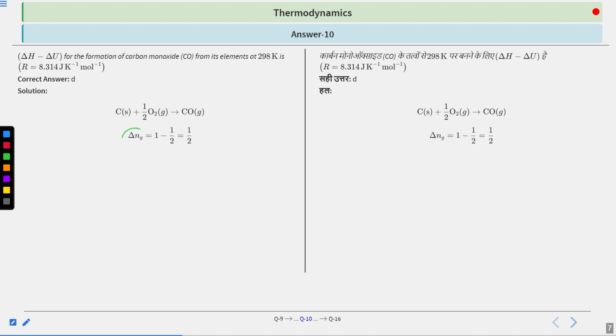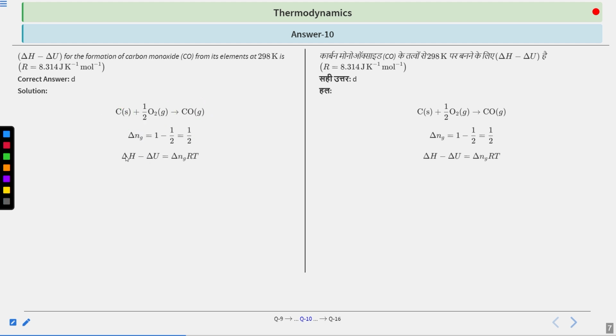Now how will we calculate delta Ng? This is about the formation of carbon monoxide, so we will take each and every element in the standard state. So this is in the solid state, this is in the gaseous state, and that will give you CO gaseous. Now what is the change of number of gaseous molecules? So it is 1, here it is half. So 1 minus half is equal to half. Clear? We have not taken this because it is not in the gaseous form.